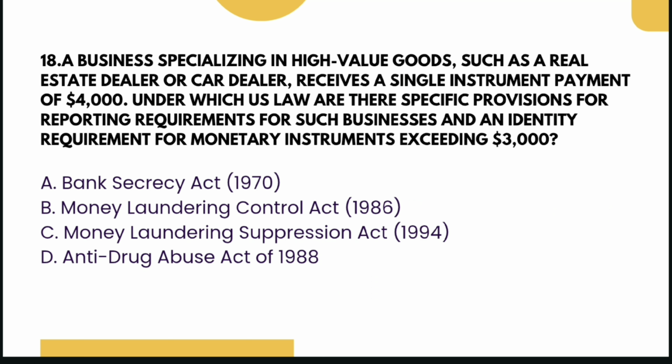The next question. A business specializing in high value goods such as real estate dealer or car dealer receives a single instrument payment of $4,000. Under which US law are there specific provisions for reporting requirements of such businesses and entity requirements for monetary instruments exceeding $3,000? The options are Bank Secrecy Act, Money Laundering Control Act, Money Laundering Suppression Act, or Anti-Drug Abuse Act of 1988. And the answer is D. Anti-Drug Abuse Act of 1988.